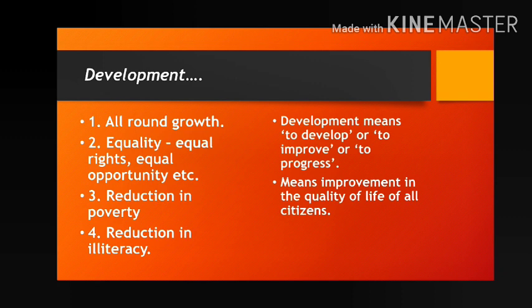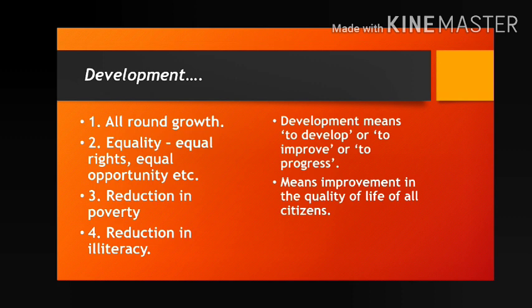First of all, tell me, what is the name of chapter number 1 in geography? Yes, you are right, that is resources and development. So already we have discussed the term resource, how it is formed, what the types of resources are, etc. Now today we will discuss the second word which is attached to the name of chapter 1, that is development.